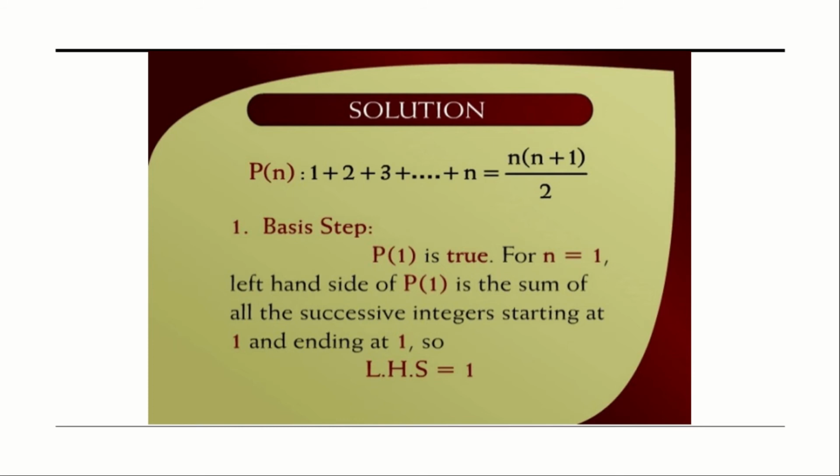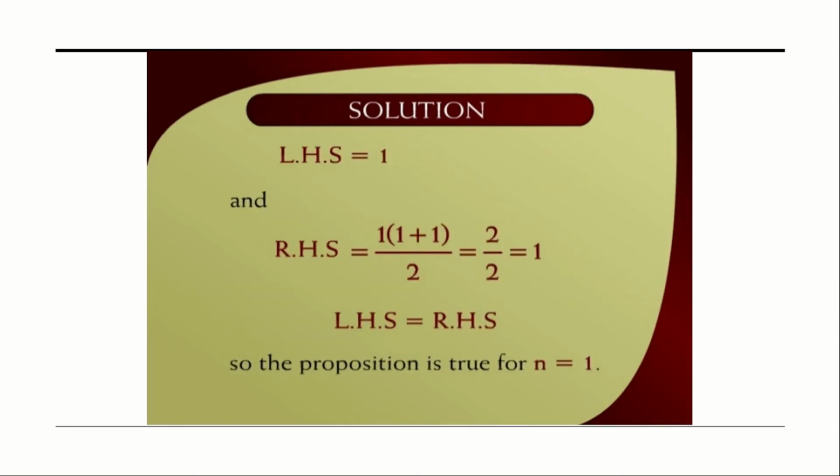Since we have taken n is equal to 1, the series is 1 plus 2 plus 3 up to n, where n is equal to 1. Therefore, the series starts with 1 and ends with 1. Therefore, the LHS will be 1 itself. Therefore, LHS is equal to 1. Let it be equation number 1.